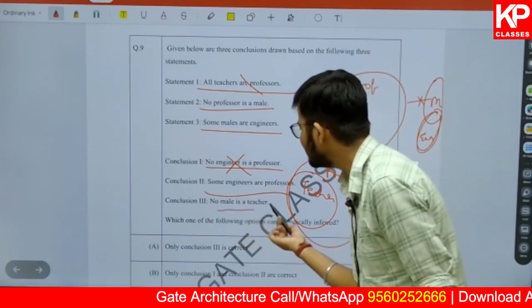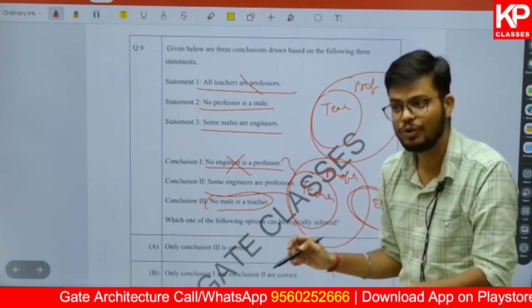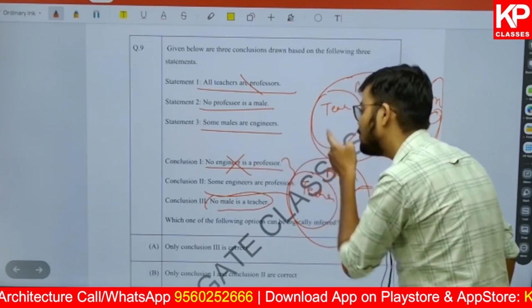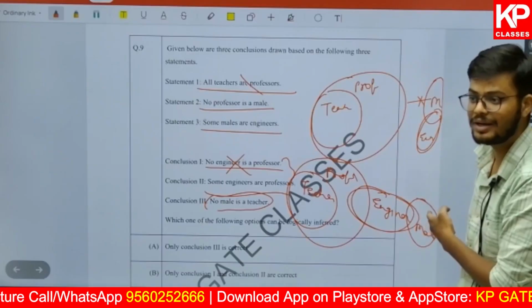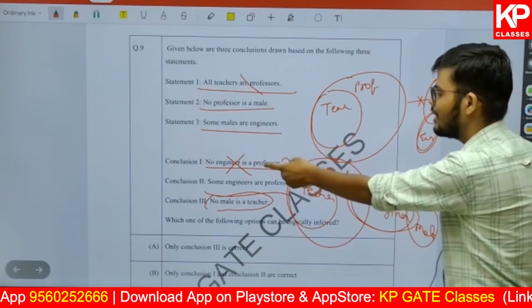If these had been possibility questions, that means if they had given that no engineer being a professor is a possibility, then we would have marked it correct. But it is not a possibility question. So there is no certainty on this part. We cannot go with this.